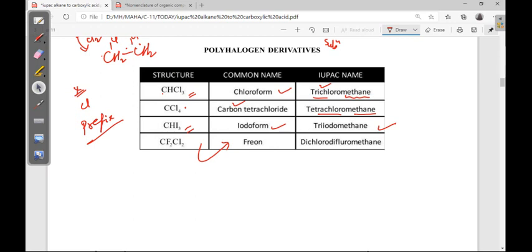See, fluorine, fluorine, chlorine, chlorine. So two chlorines are there, 1 comma 1 difluoro, 1 comma 1 dichloro, it happens like this. But here only one carbon is there, no need to mention that 1 1. Okay, that's why just difluoromethane, right?